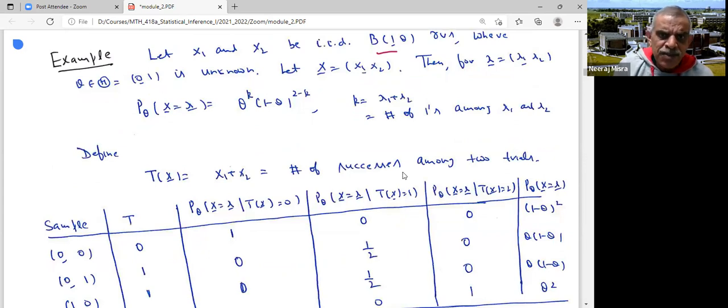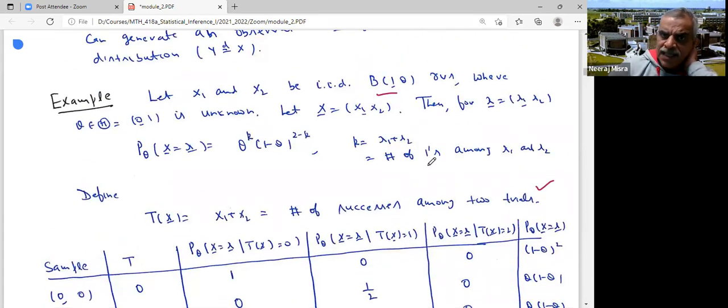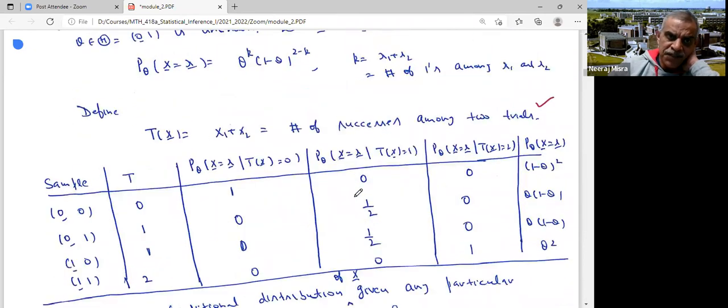So x1 plus x2 would be the number of ones I get in x1 and x2. I look at T equal to X1 plus X2, which is the number of successes among two trials. I would show that if X1, X2 are IID Binomial(1, theta), then X1 plus X2 is sufficient. So what I have to show is that the distribution of X given T is independent of theta. For that, let us look at what possible values the statistic T can take. Since X1 and X2 are Binomial(1, theta), my tau, the possible values of T, could be 0 or 1 or 2.